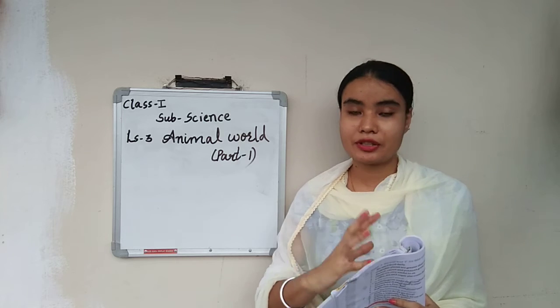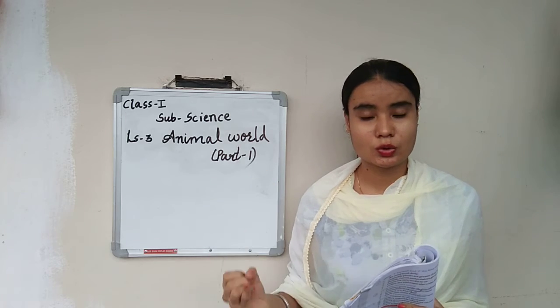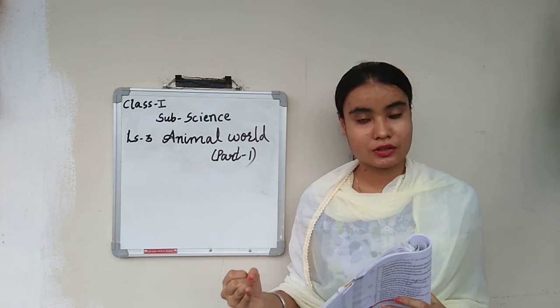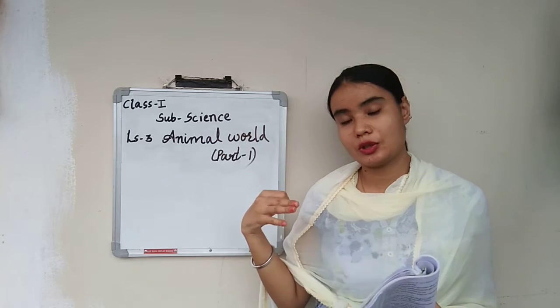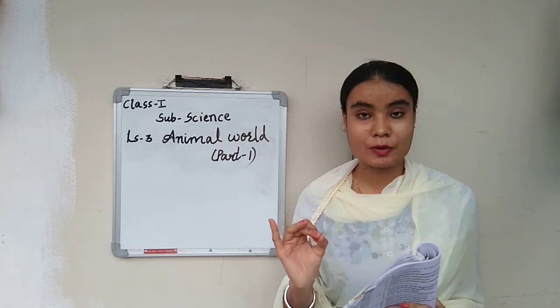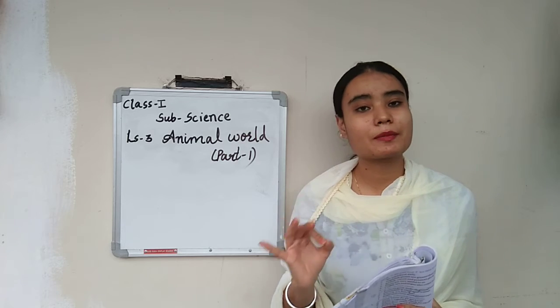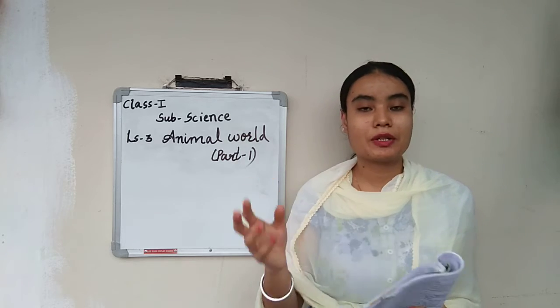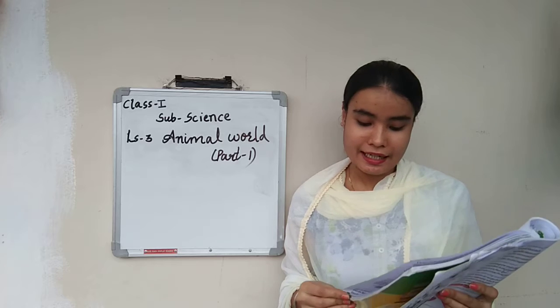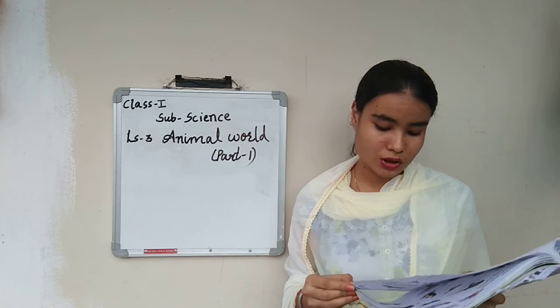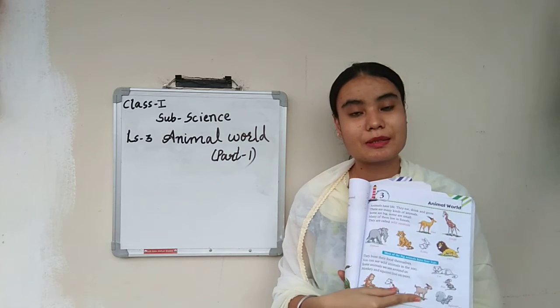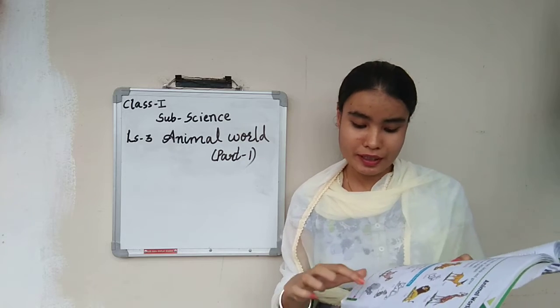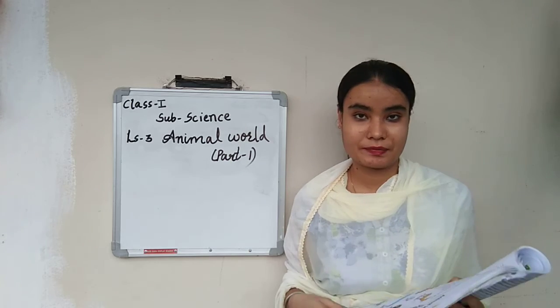So animals you can find everywhere, in the zoo, in the forest. Forest animals are called wild animals. You can keep a few animals, not all, at our houses also, and a few animals we can find on the land, like cat, rat, squirrel, goat, dog and monkey. You can see the pictures over here. These are the few animals which you can see around us.